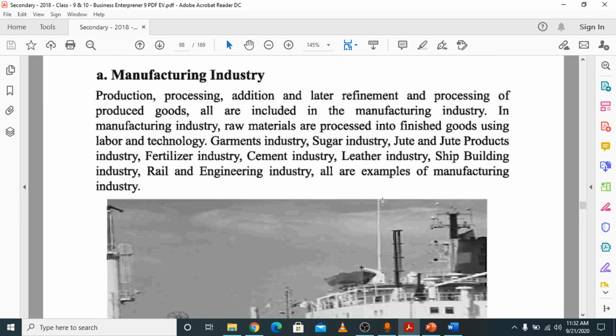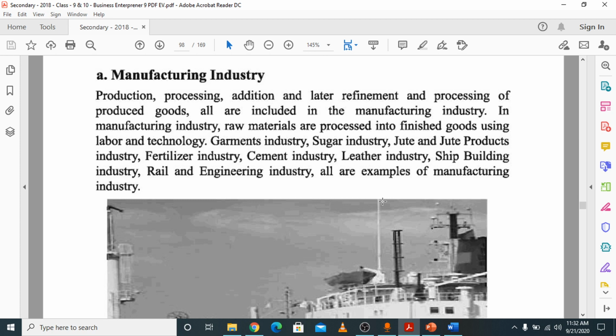In manufacturing industry, production, processing, addition and later refinement and processing of produced goods are all included. That means raw materials are processed into finished goods using labor and technology, using human or non-human materials to convert raw materials into finished goods for consumers. So that is called manufacturing industry.